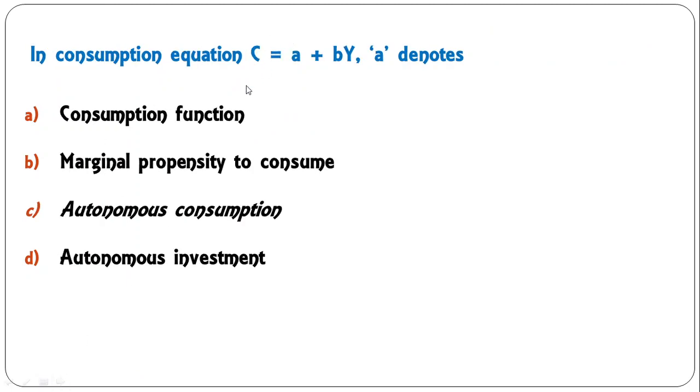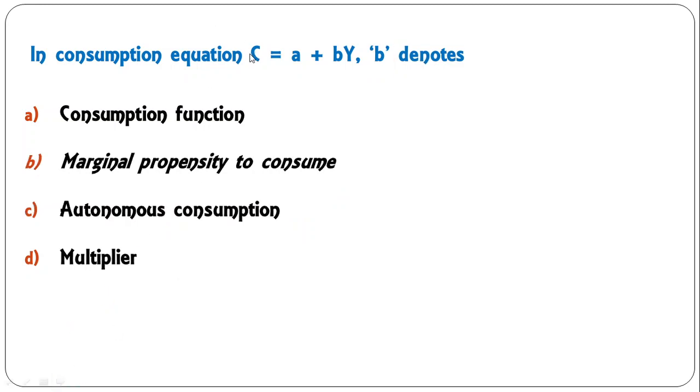In consumption equation, C is equal to small a plus small b y. A denotes consumption function, marginal propensity to consume, autonomous consumption, autonomous investment. Here this A denotes autonomous consumption. Autonomous consumption is the consumption which does not depend on level of income of the consumer, which is independent of level of income. That's why it is known as autonomous consumption. Even if the income of the consumer is zero, there will be some consumption, and that is known as autonomous consumption. C is the correct answer.